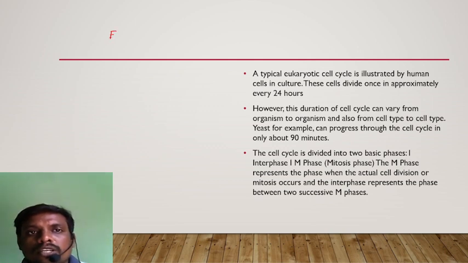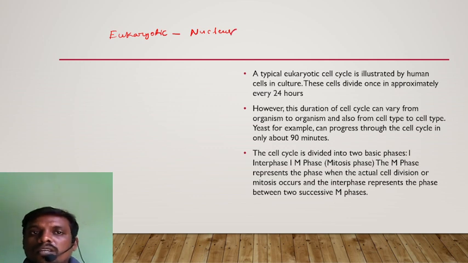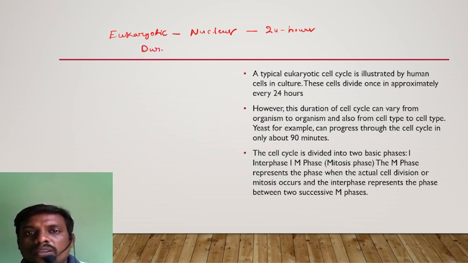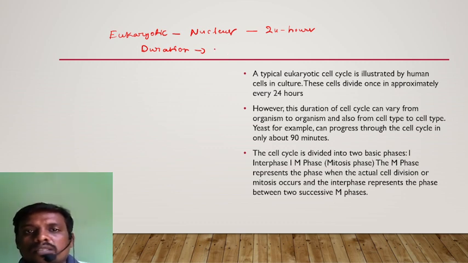Now let us take one example. A typical eukaryotic cell. What is a eukaryotic cell? It is a cell with a proper visible nucleus, which is surrounded by a double membrane structure. Hence it is called a eukaryotic cell. It is illustrated by human cells in culture. Cells divide once in approximately 24 hours. However, the duration of the cell cycle can vary from organism to organism, and also from cell type to cell type.